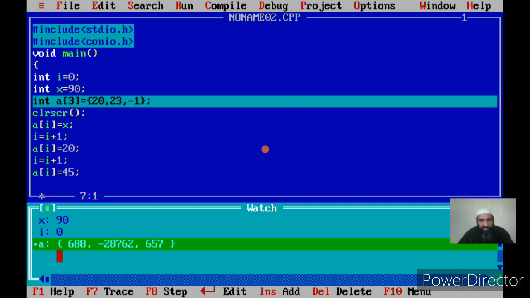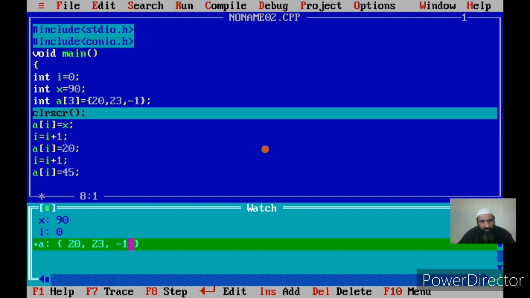Now I'm creating an array of 3 elements. I told you initially these variables are actually reserved first, then the values are assigned. That is why it is showing the junk values first. Now they will be given the initial values. These are actually 2 steps. First is the declaration of the variable, that is binding the name of a variable to the memory location. Then comes assigning a value, that is initializing at the point of declaration. These operations are done in 2 steps. So that is why initially it is showing the junk values, and after this step is performed in the declarative statement, you will get the initial values 20, 23 and -1.